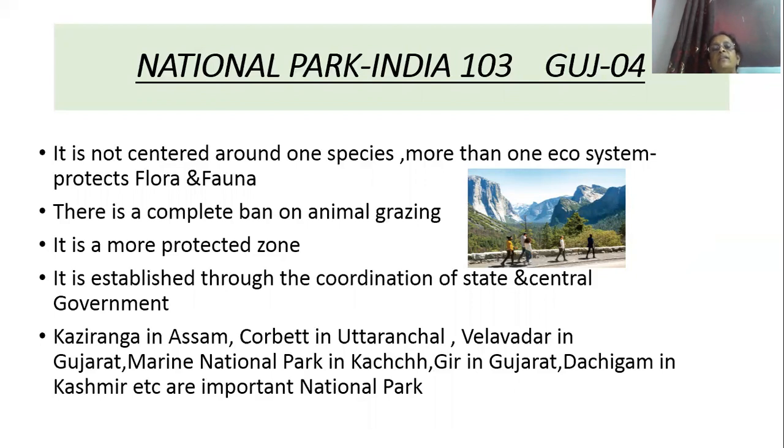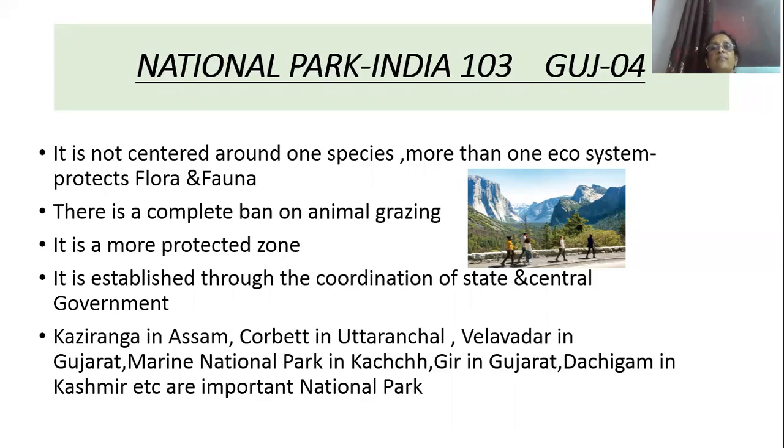And compared to sanctuaries, a national park is a more protected zone. And the sanctuary, we have seen, is established by the state government. A national park is established through the coordination of the state and the central government. So it is established with the help of both the state and the central government. And some of the national parks are Kaziranga in Assam, Corbett in Uttaranchal, Velavdar in Gujarat, Marine National Park in Kutch, Gir in Gujarat. Gir is a sanctuary and a national park both. Dachigam in Kashmir, etc.